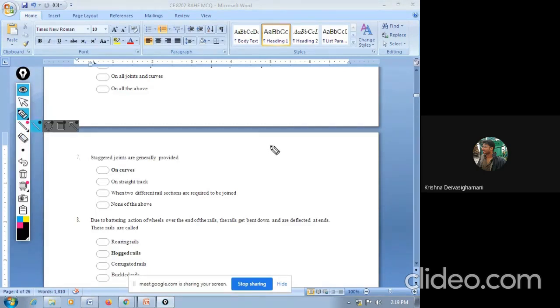So how will the staggered joint be? This is your rails. Your staggered joints will be like this, zigzag. So this type of zigzag joint is mainly provided only on curves, in order to overcome the centrifugal force.